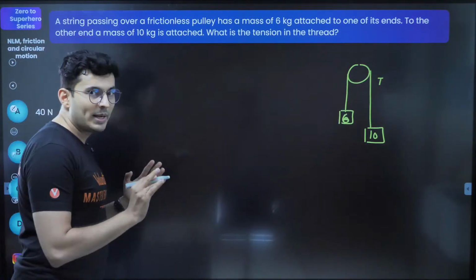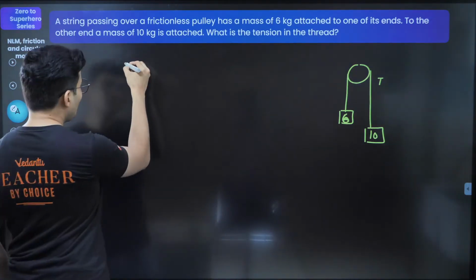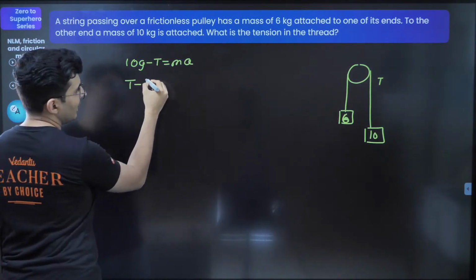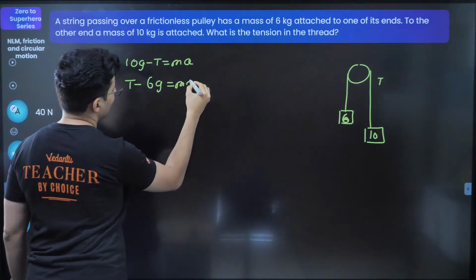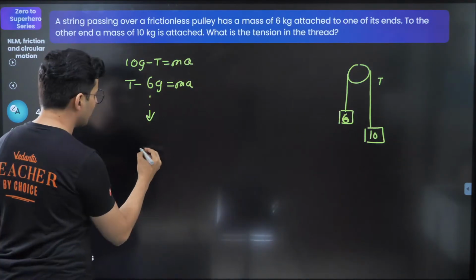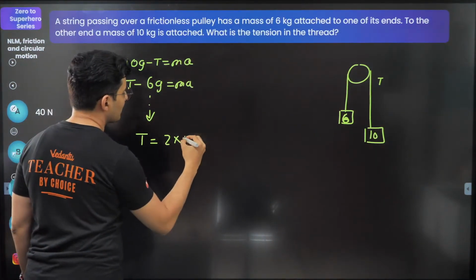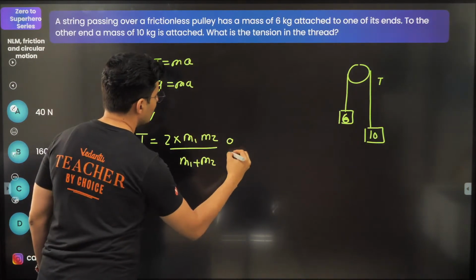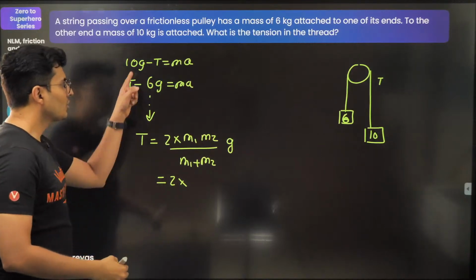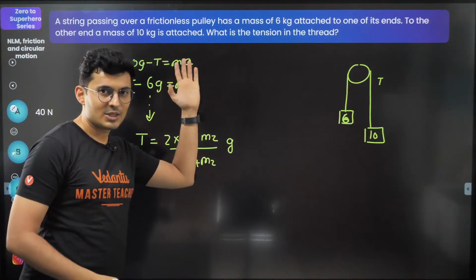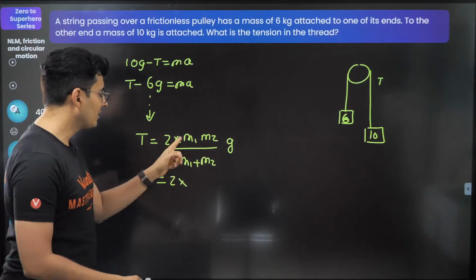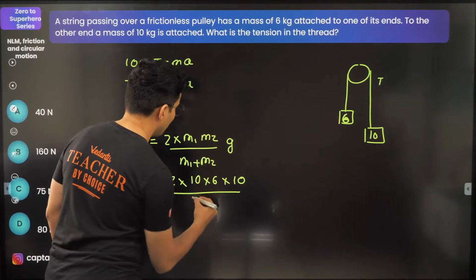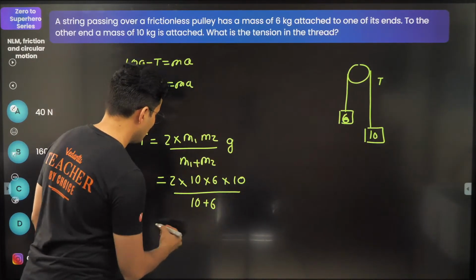You have to do it by proper FBD: 10g minus T is equal to mass into acceleration, and tension minus 6g is equal to mass into acceleration. Solving these equations, you get T is equal to 2 times m1 m2 divided by m1 plus m2, into g. So now substitute the values. You get this via free body diagrams, solving Newton's law equations simultaneously. Mass 1 is 10, mass 2 is 6, g is 10, divided by 10 plus 6, of course.